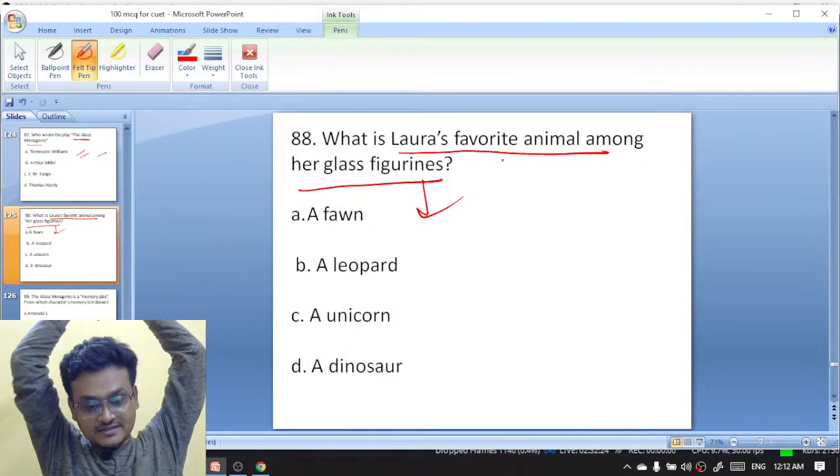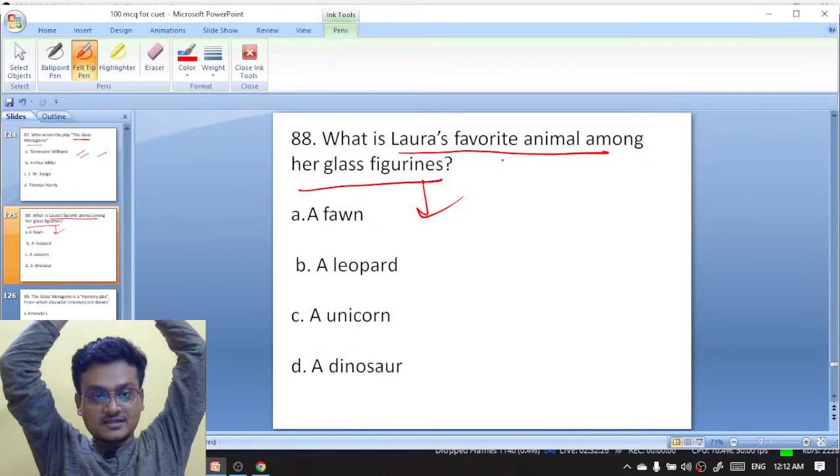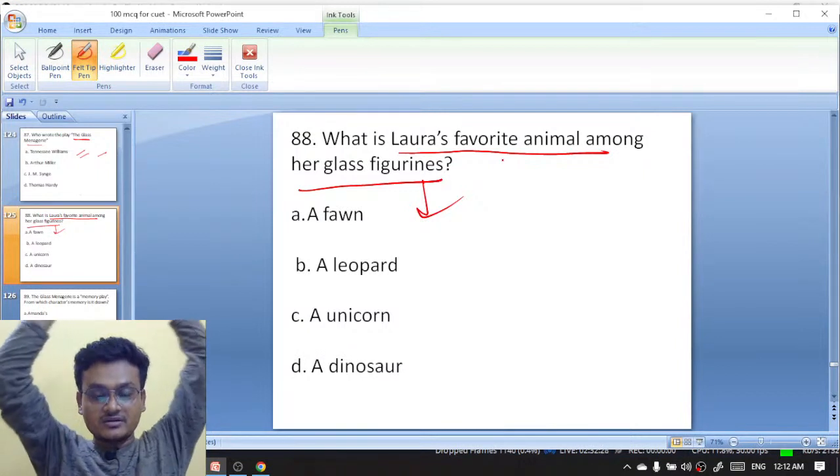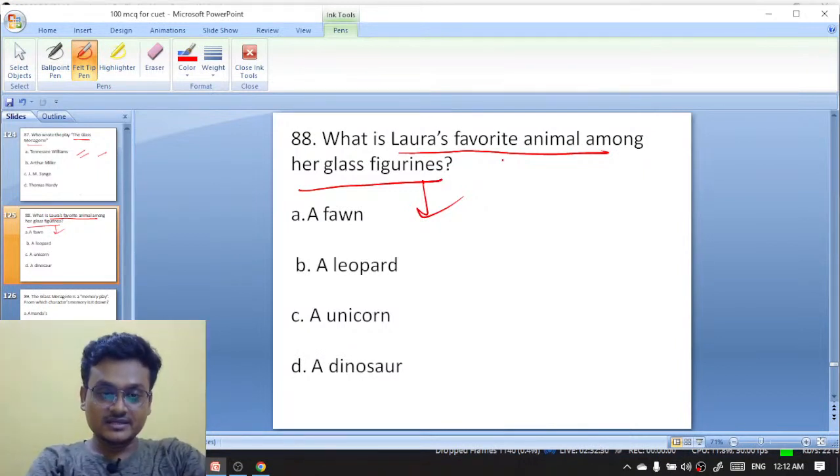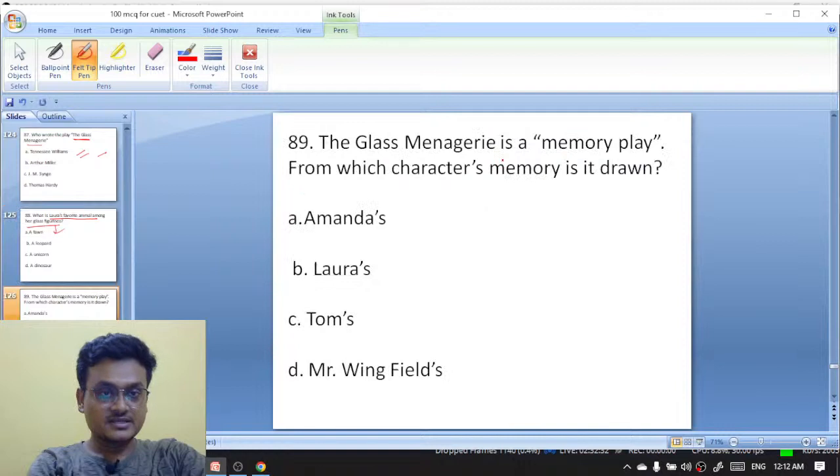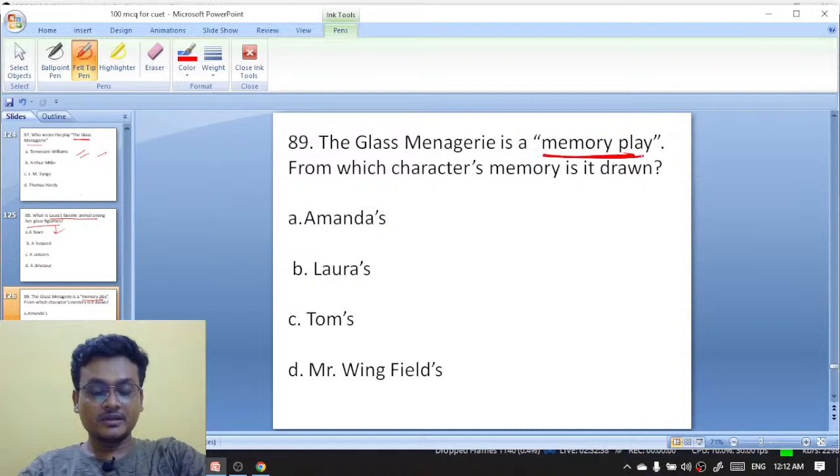Wow, that is fantastic. A unicorn. Excellent. The answer to 88 is C. Right. The Glass Menagerie is a memory play. Okay, it's a memory play.